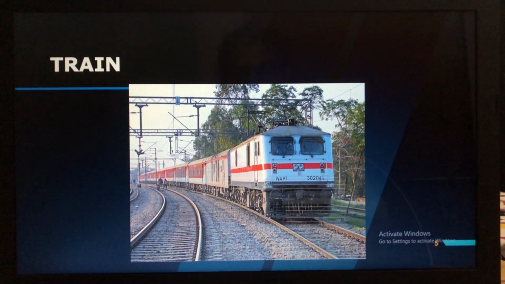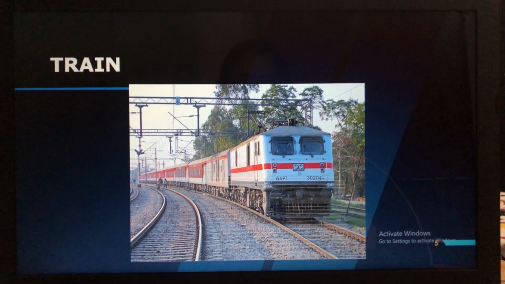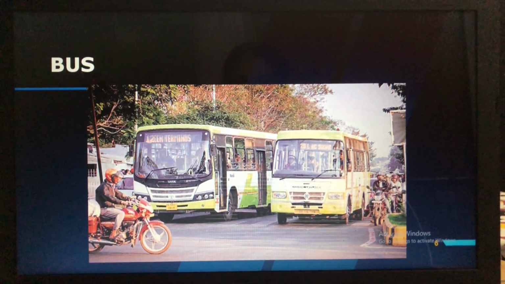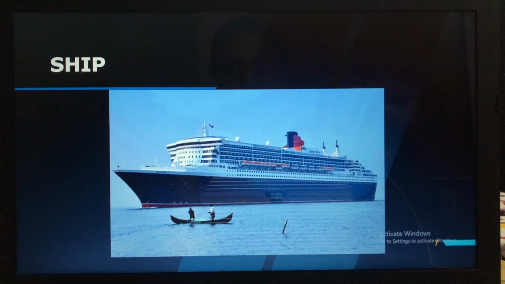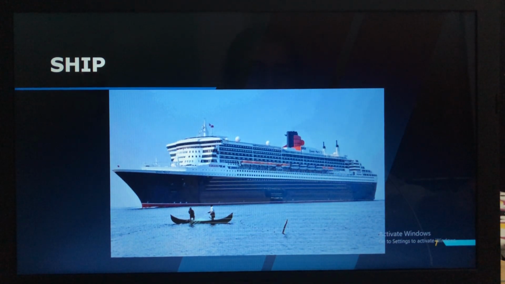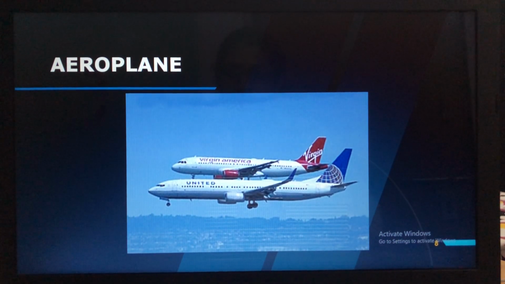Then you have train. So how the train will run? There will be rails, tracks will be there on which the train will run. So this is a train where number of people can travel at a time to many parts of the country. Then this is a bus. You might have traveled by bus also. Then here is a boat, and this is a ship. This is an aeroplane.